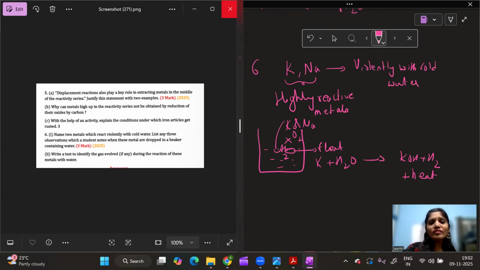Okay, so name two metals that react violently with cold water. My two metals are potassium and sodium. List any two observations which a student can make when these metals are dropped in a beaker containing water. I already told you what exactly is happening when the metal is dropped into the water.